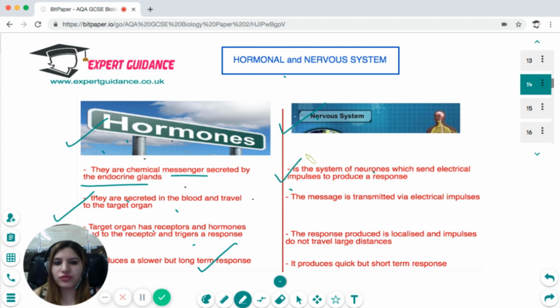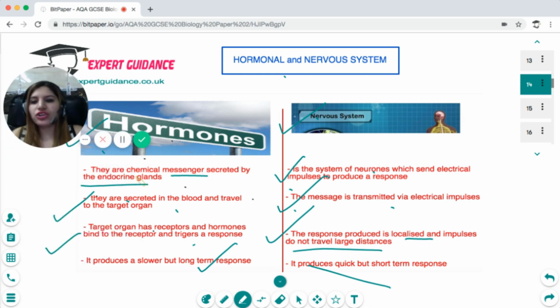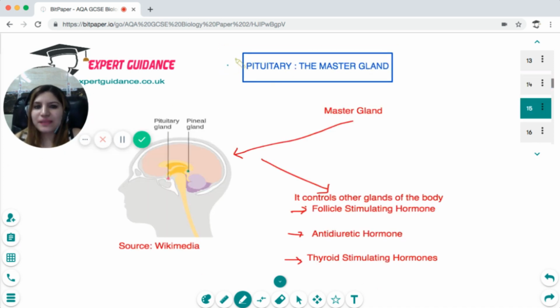On the other hand, the nervous system uses a system of neurons which sends electrical impulses to produce a response. The message is transmitted via electrical impulses. The response is localized, and impulses do not travel large distances, but the response is quicker but short term. So you should know this difference between hormonal and nervous systems, how each works, and which one is quicker and more effective.